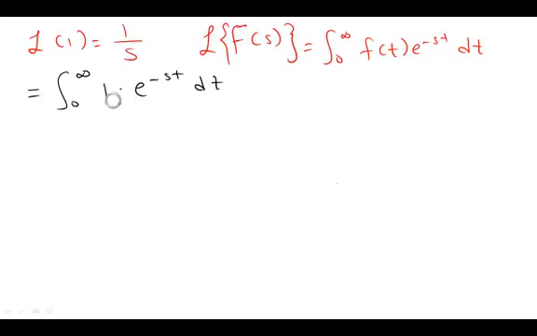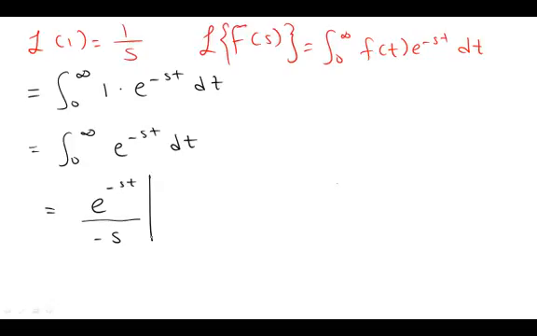So now once you multiply, you'll find the same thing, which is e to the power of minus st dt. Next, I want you to integrate this one. Once you integrate it, it will be e to the power of minus st divided by negative s. Negative s is the coefficient of t, so we divide by it. Anyway, it will be from 0 to infinity.